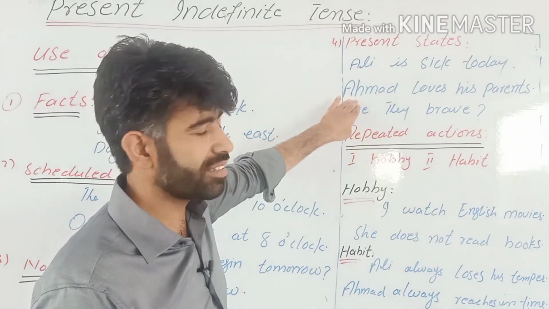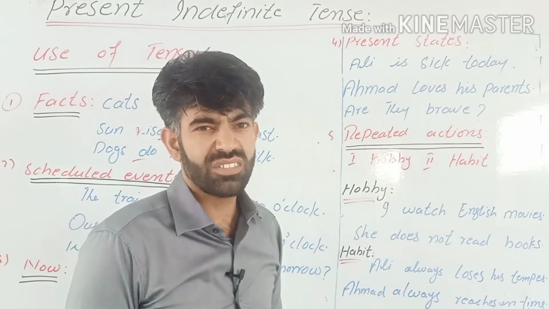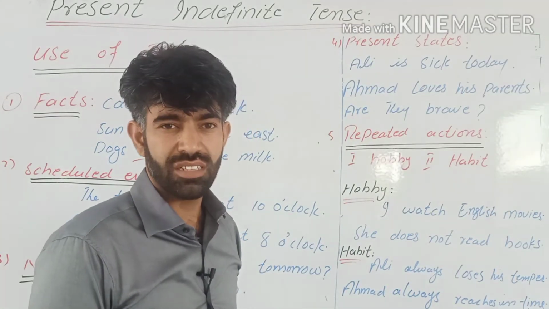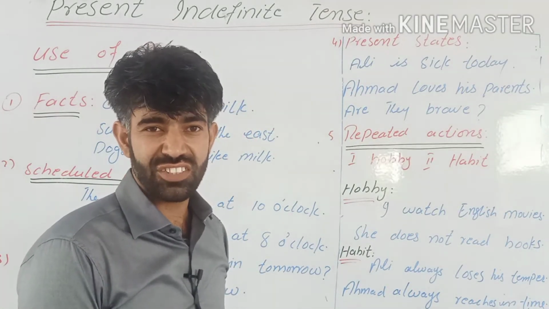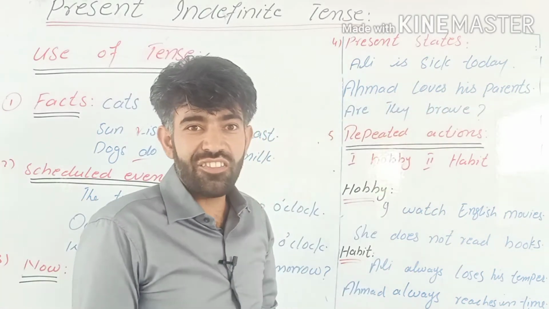In the same way, check the second sentence. Ahmed loves his parents. What does it show? His emotions, his feelings, his state in general. So Ahmed loves his parents. He does not love his parents.